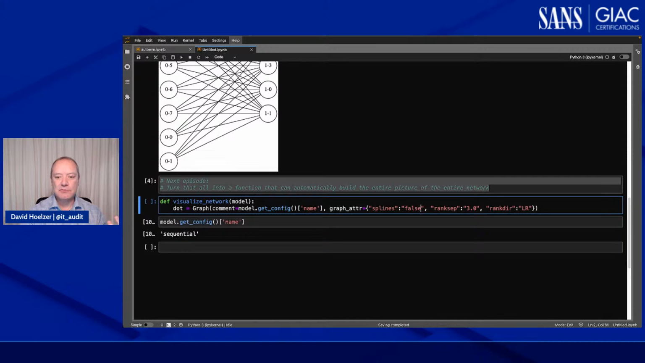I then just moved them around a little bit. So the rank separation was how far apart these different columns would be, or these ranks would be. And the rank direction, I asked it to draw from left to right. So that's what we have happening here.